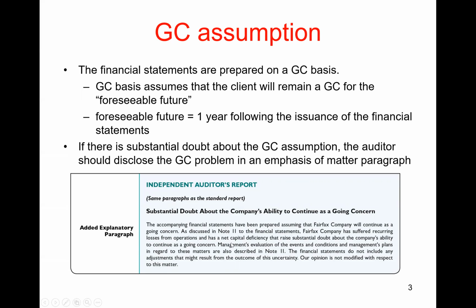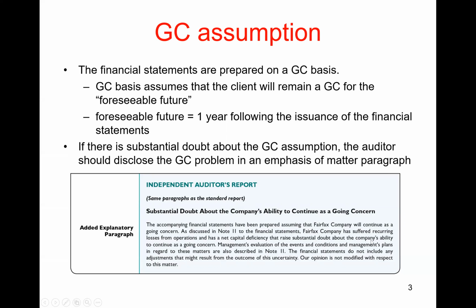Here's another example. Here's an added explanatory paragraph where the auditor says that this company has a going concern problem. The first sentence says that we're assuming Fairfax will continue as a going concern, but as noted in note 11 to the financial statements, there's some doubt about this because the company has recurring losses from operations and a net capital deficiency.